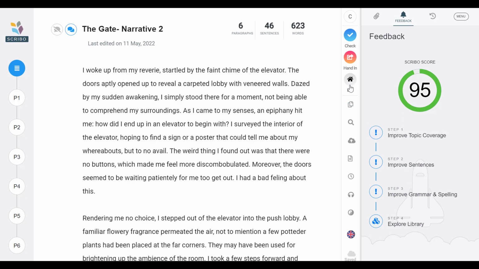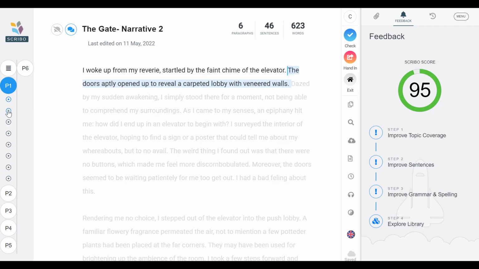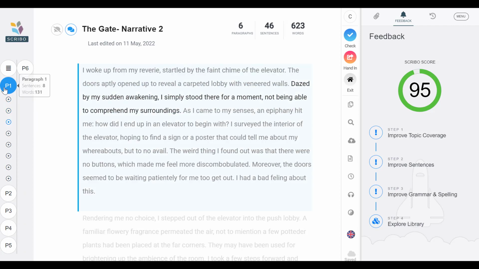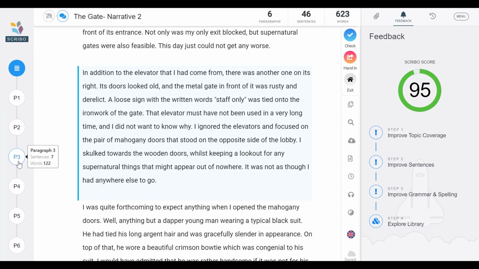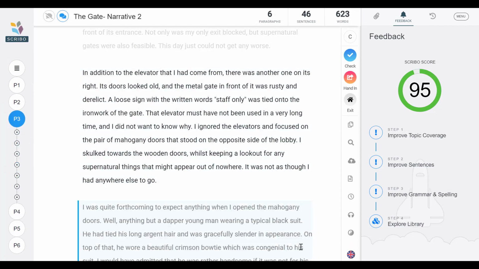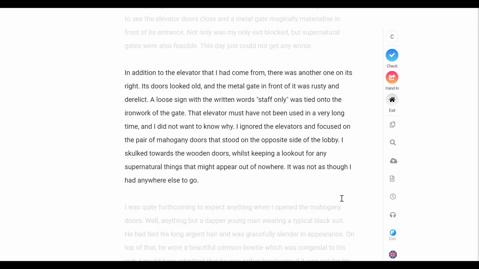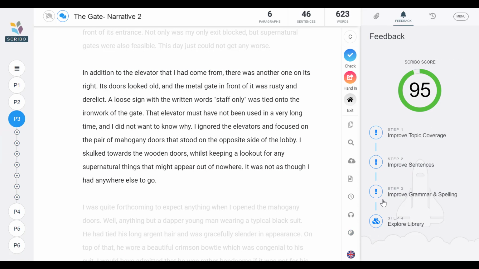So work through, click around. There's all sorts of nice little points in Scribo where you can go through your work sentence by sentence. You can hone in on one paragraph at a time. You can go to paragraph 3 and just work on that. You can go into what's called Zen Mode, where it takes all the feedback away, so you can just work on your essay and bring it back. So click around and have some fun.